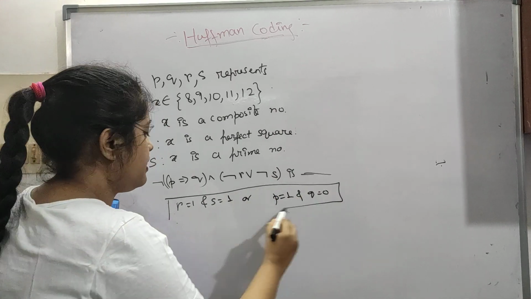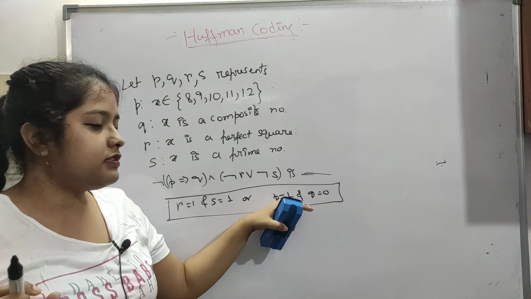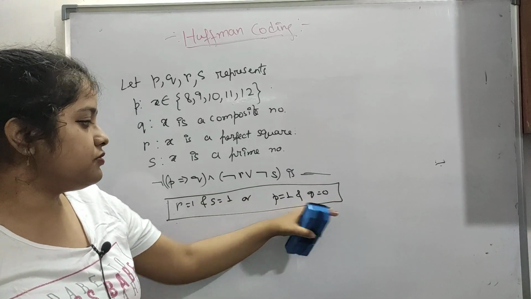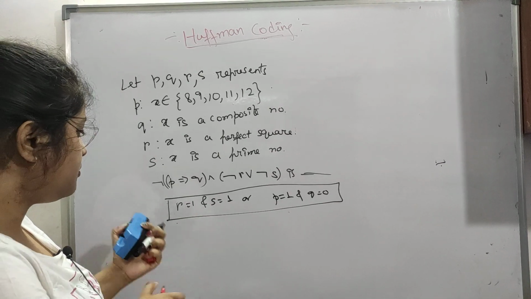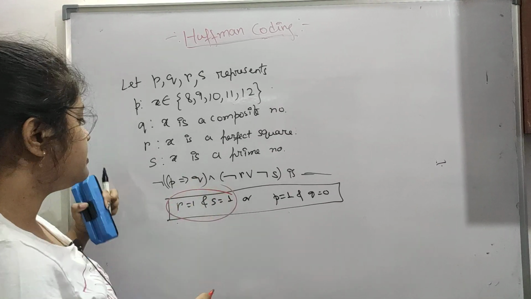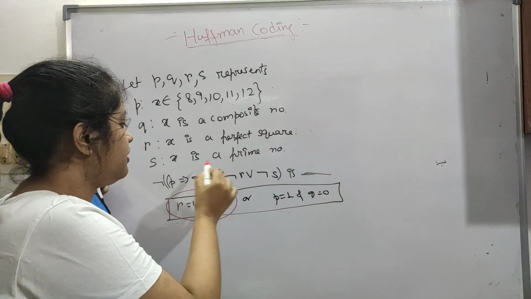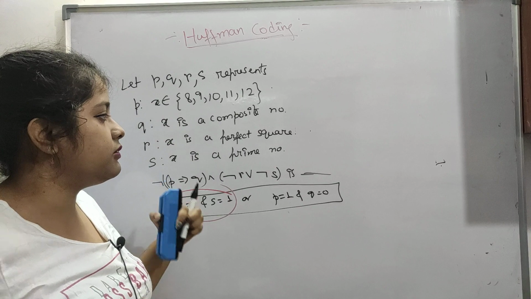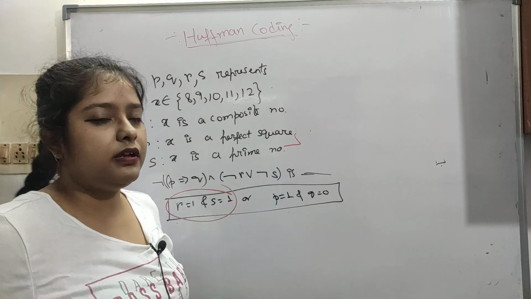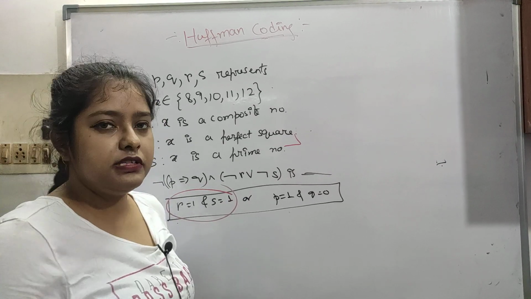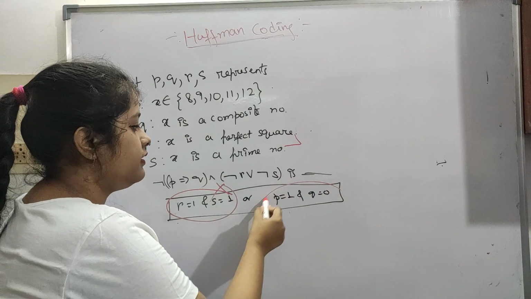Okay, either r is equal to 1 and s is equal to 1, or p is equal to 1 and q is equal to 0. So r is equal to 1 and s is equal to 1 is not possible, so I took this and this is not possible. r is saying x is a perfect square and s is saying x is a prime number. So this cannot be true, because if it is a prime number, it cannot be a perfect square, right? Prime numbers cannot be divisible by anything. So this is wrong. So we are taking this one.